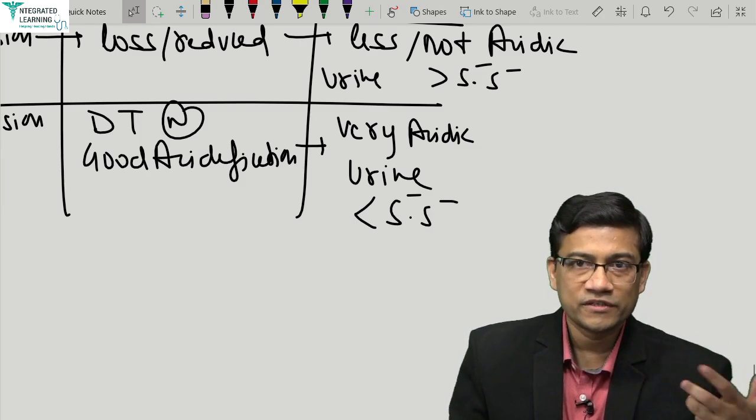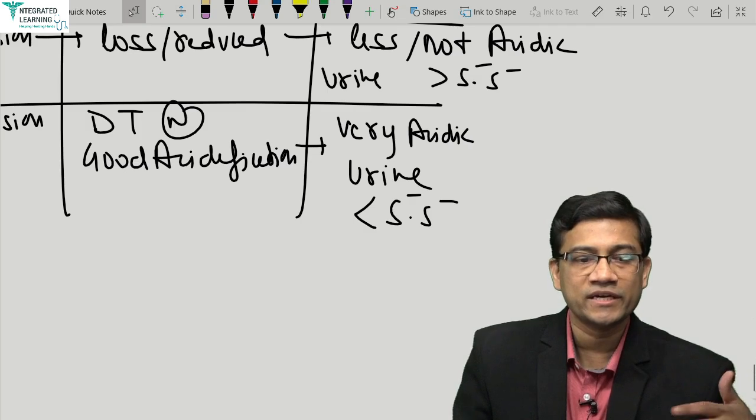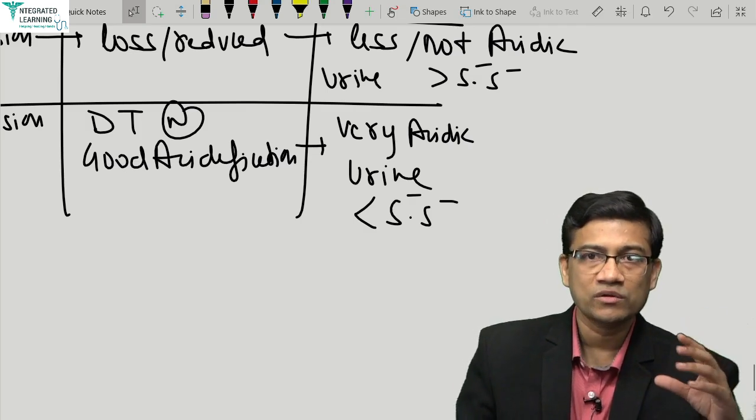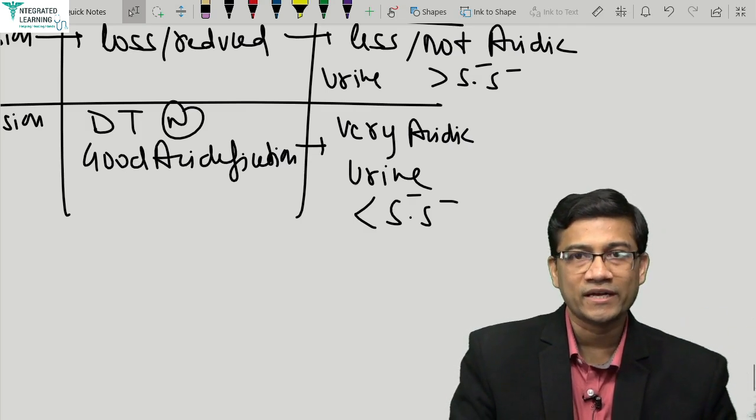Clear? The rest of the features we will discuss eventually when we see the other RTAs and the aldosterone relation. But right now this is more than enough for your RTA and acid base disorder, okay.